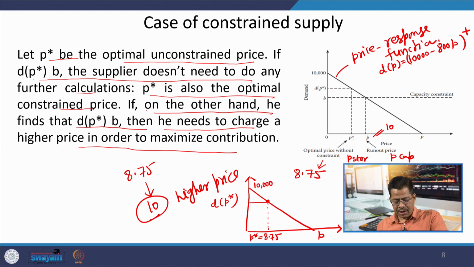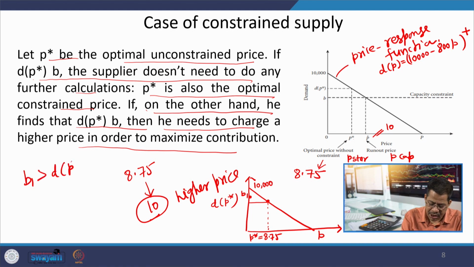Supply constraint is possible in two ways. One is that you have a supply constraint which is more than this optimal demand. Let us say you have a supply constraint B1.